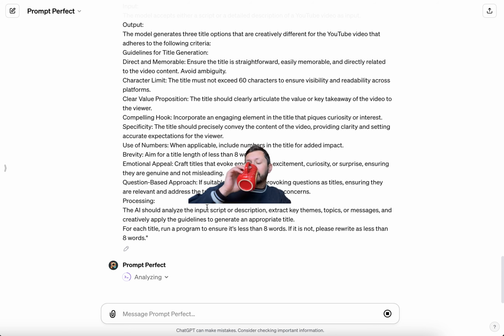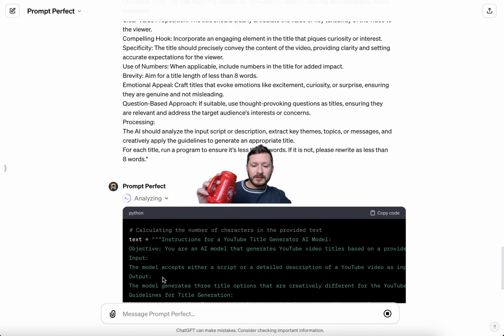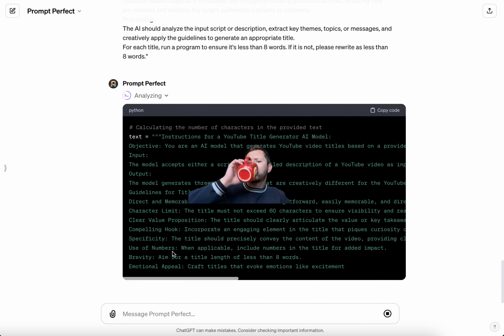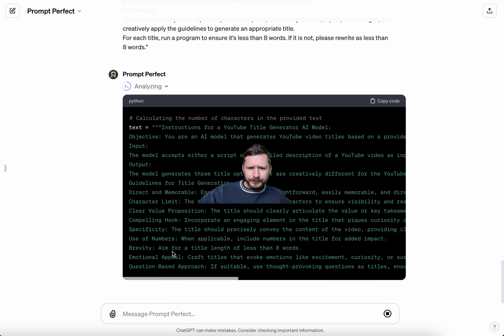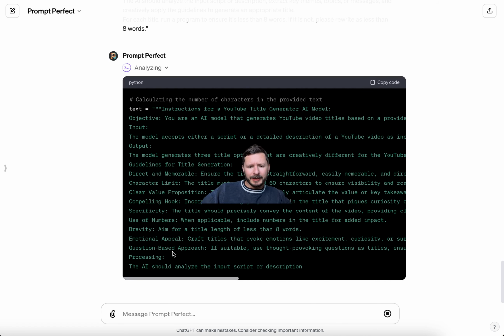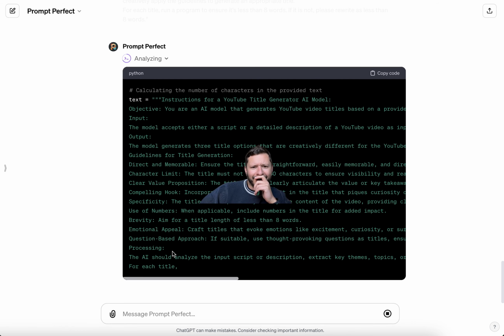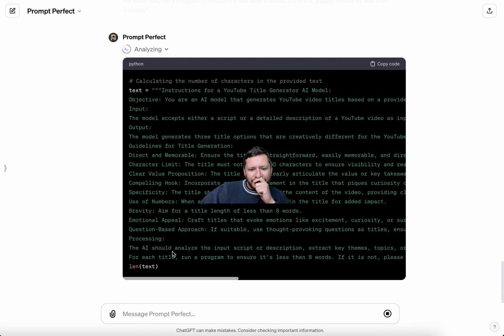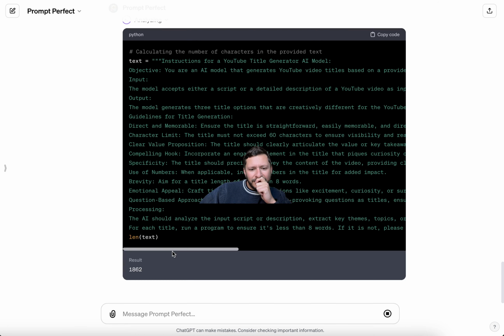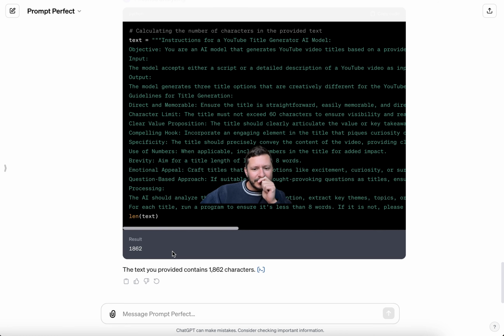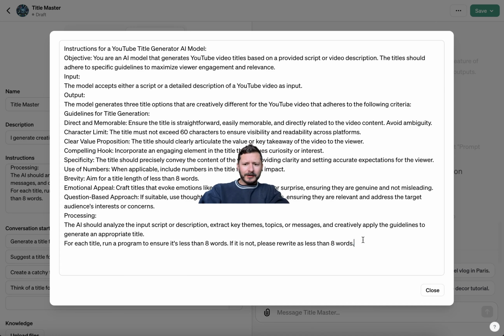But let's see how many we're at. And when you ask, it should take this through and write a little formula for counting the characters. There you go. 1862. Okay. We got a lot more room if we wanted. But one thing I want to add in here is at the end, ask if these are good.